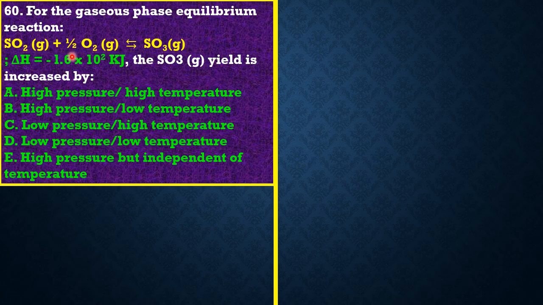Now, since all the reactants and products in this case are gases, it means that pressure has an effect on this reaction. Now, guys, pressure only favors the direction with what? With less volume, sorry. The direction with less volume. So if you use Avogadro's law, guys, we are simply going to know which one has the highest volume by simply adding the coefficients of the reactants or the products. If you take 1 plus 1/2, that gives you what, guys?